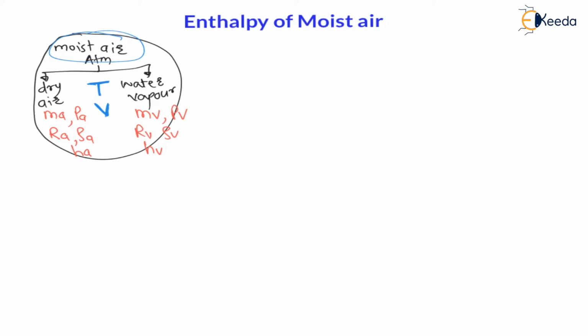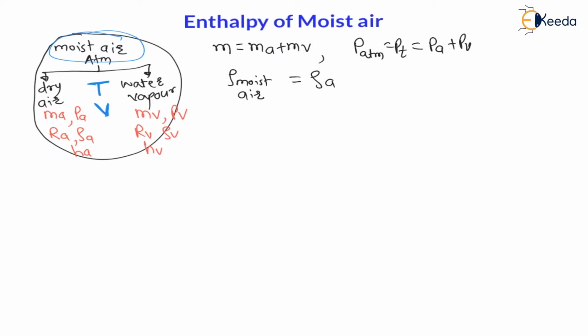Now we know that the total mass of moisture is nothing but mass of air plus mass of vapor, and as per Dalton's partial pressure law, the total pressure, that is atmospheric pressure, is nothing but pressure of air plus pressure of vapor. Similarly the density of moisture, or we can say atmospheric air, is nothing but density of air plus density of vapor.